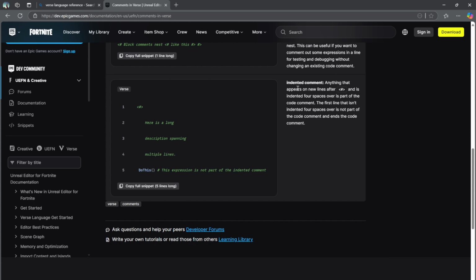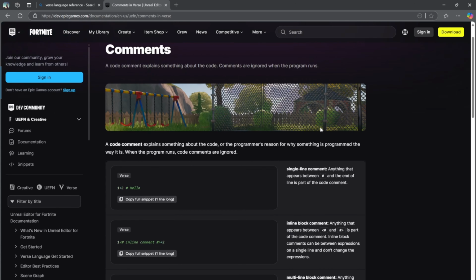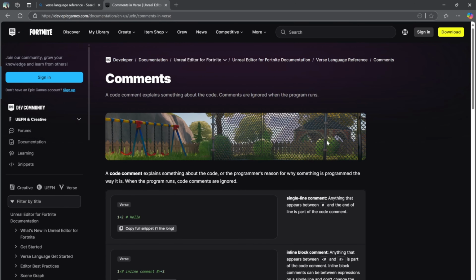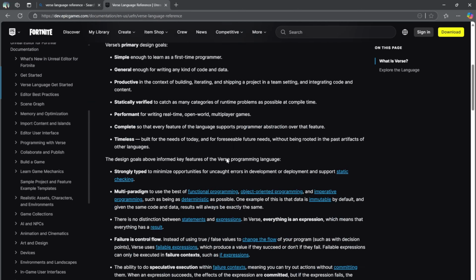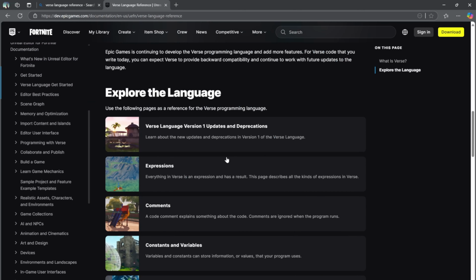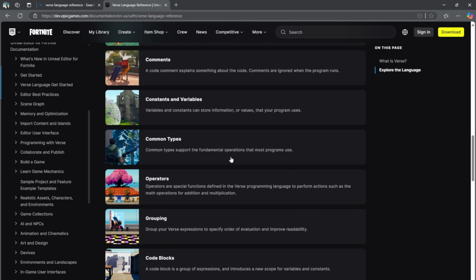Indented comment, anything that appears on the new line after. Oh, that's interesting. Okay, that is pretty cool. So that's comments. If I need to do an example of that, I will. But the other thing that we can also look at that would be very interesting would be